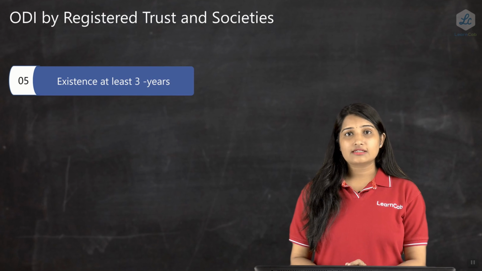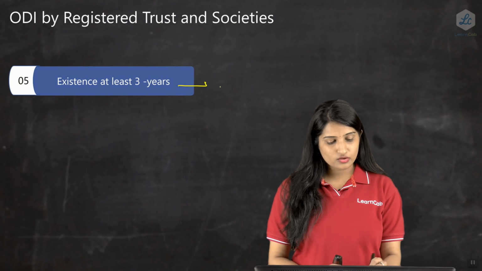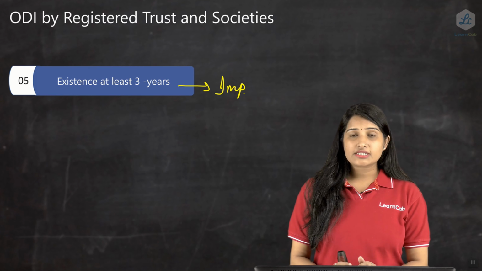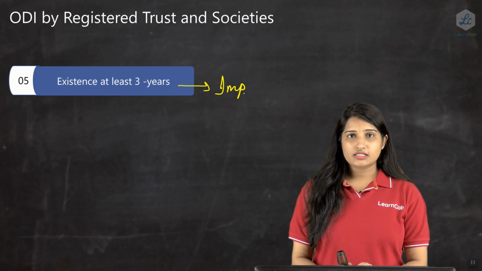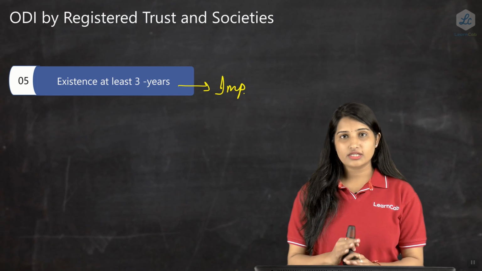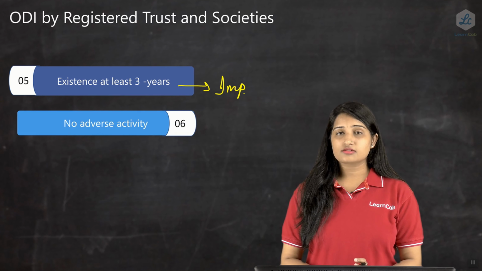So the fifth one is it has to be in existence for the last 3 years. This is a very important one. Here it says that a trust has to be in existence for the last 3 years. Let's say if the trust is not in existence for the last 3 years, then ODI is not at all permitted. This is a must, otherwise it is not.